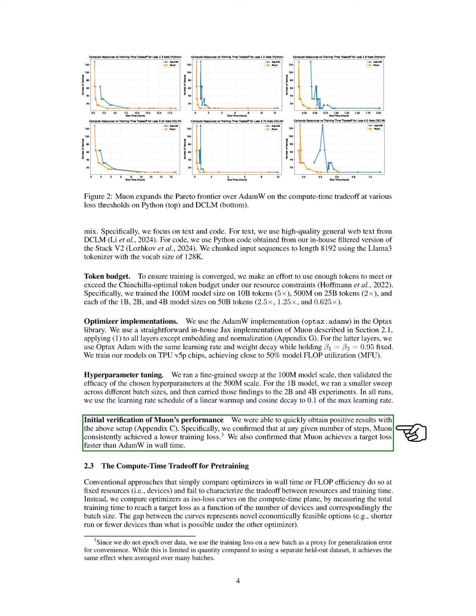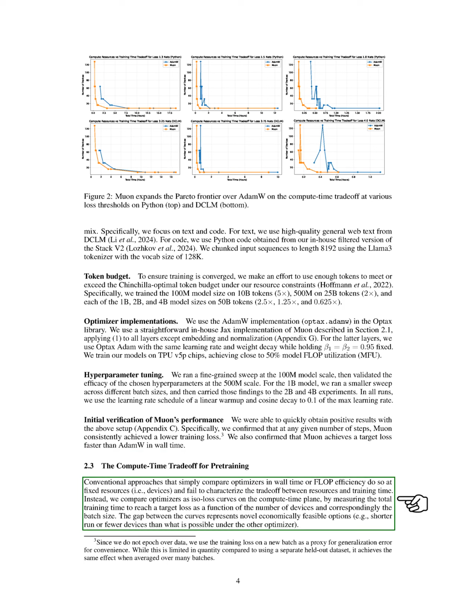Next, we explored the compute time trade-off for pre-training. Traditional methods that compare optimizers based on wall time or efficiency do so using fixed resources, which doesn't capture the trade-off between resources and training time. Instead, we compared optimizers using ISO loss curves on a compute time graph, measuring the total training time to reach a target loss based on the number of devices and batch size. The difference between the curves indicates new, cost-effective options, such as shorter training times or fewer devices compared to other optimizers.